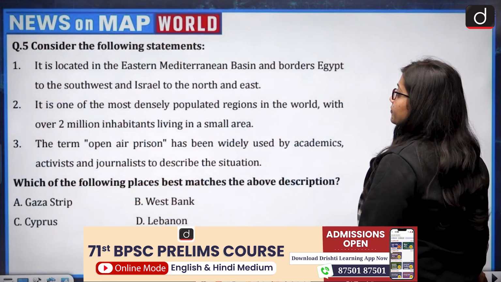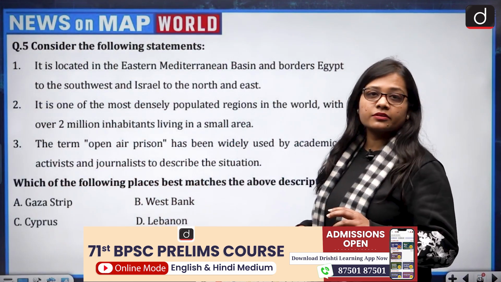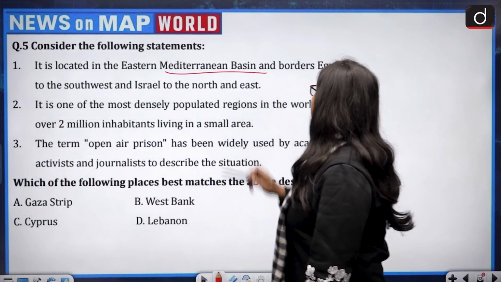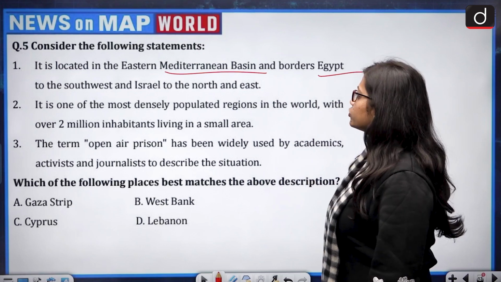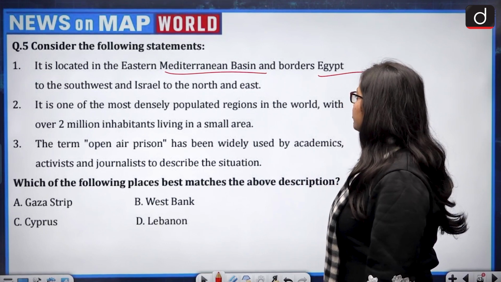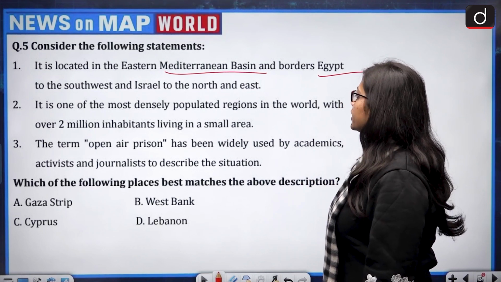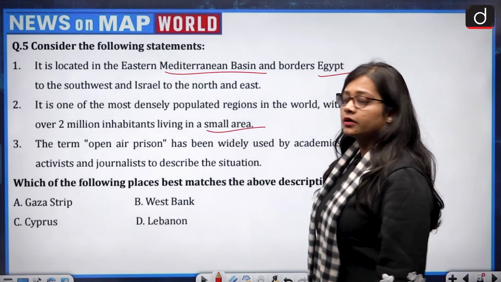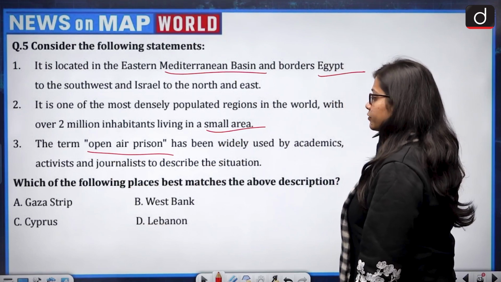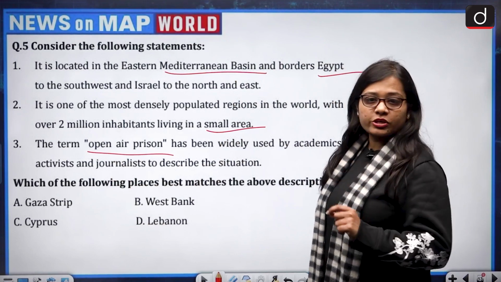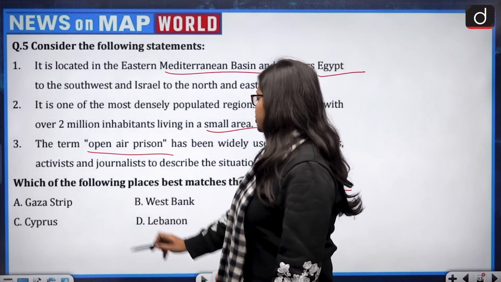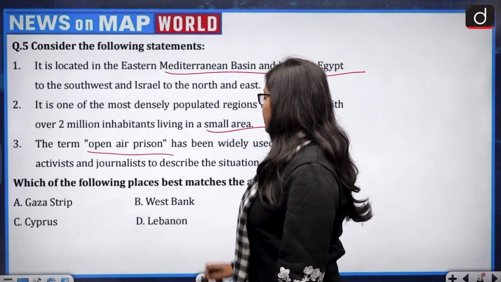Now next question. Consider the following statements. There are three statements given. So first is, it is located in the eastern Mediterranean basin and borders Egypt to the southwest and Israel to the north and east. Then it is one of the most densely populated regions in the world with over 2 million inhabitants living in a small area. Third, the term open air prison has been widely used by academics, activists, and journalists to describe the situation. Which of the following places best matches the above description? Gaza Strip, West Bank, Cyprus, or Lebanon?